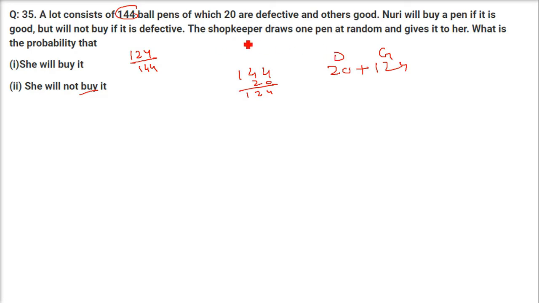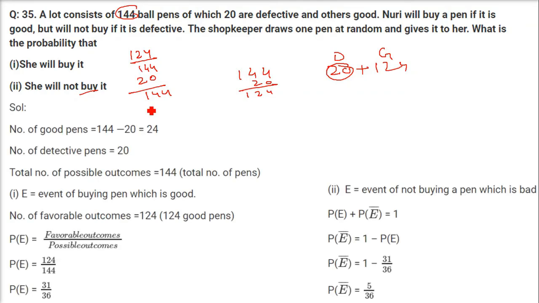144. So the probability she is going to buy is 124 by 144. She will not buy it, that is, the shopkeeper draws a defective one. And how many defectives are there? 20. 20 is defective. How many total numbers are there? 144 pens are there. 20 by 144 is the probability that she is not going to buy. And if you just simplify it, 124 by 144 is going to be 31 by 36. And this second one is 5 by 36, if you just simplify this 20 by 144.